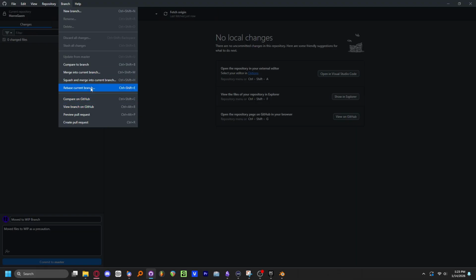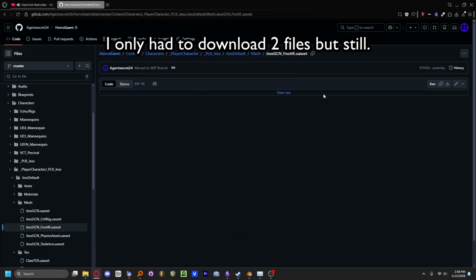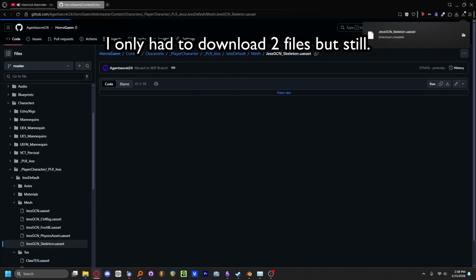You commit your changes to the work in progress branch, as I have it named here, and then you can merge them into the master if no issues are found. The only problem I haven't solved is efficiently picking out specific files from the repo.